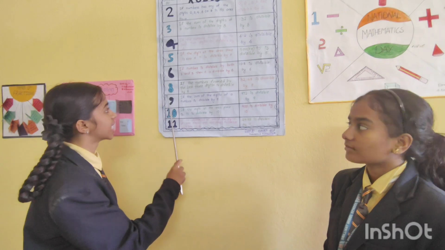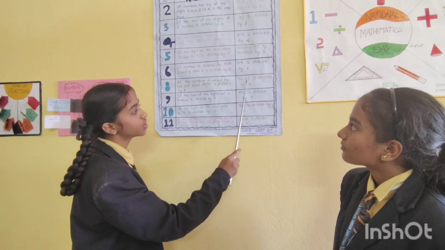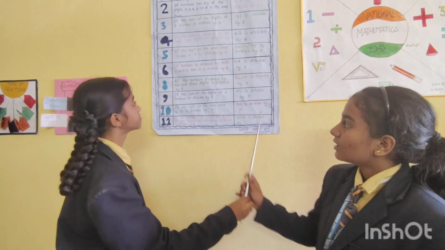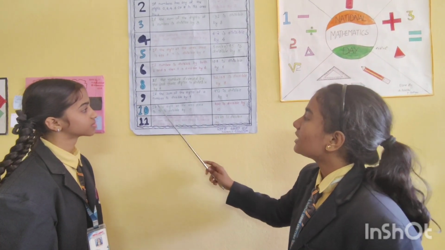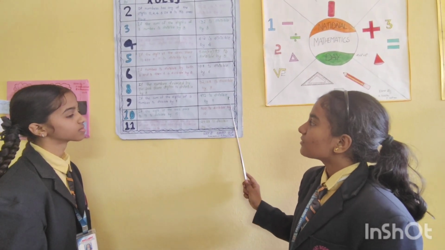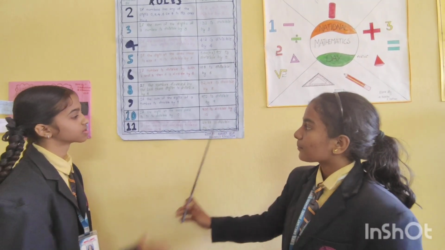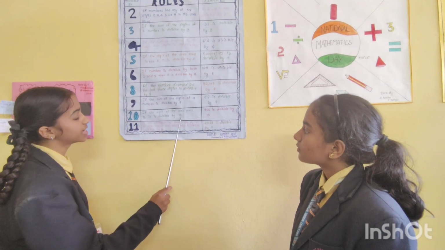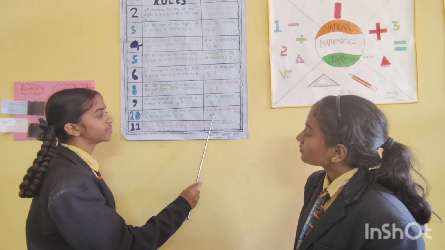Next, the divisibility rule is 8. If the number formed by the last 3 digits is divisible by 8, then the number is divisible by 8. For example, 32,168 is divisible by 8 because 168 is also divisible by 8. The next divisibility rule is 9. If the sum of the digits of a number is divisible by 9, then the number is also divisible by 9. For example, we have 972. 972 is divisible by 9 because when we add the digits, it becomes 18, which is divisible by 9. Next, the rule is 10. If the digit at the ones place is 0, it is divisible by 10. For example, 900 is divisible by 10 because it ends with 0. So it is also divisible by 10.